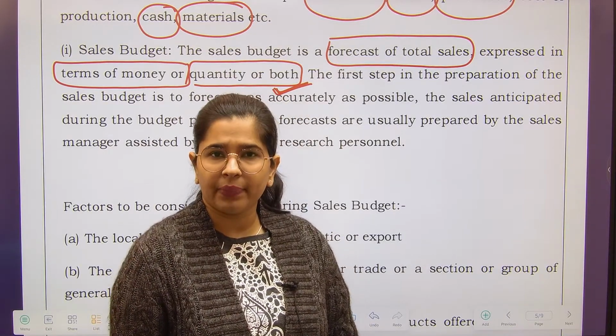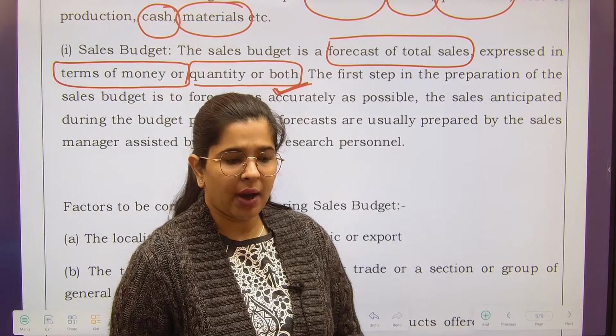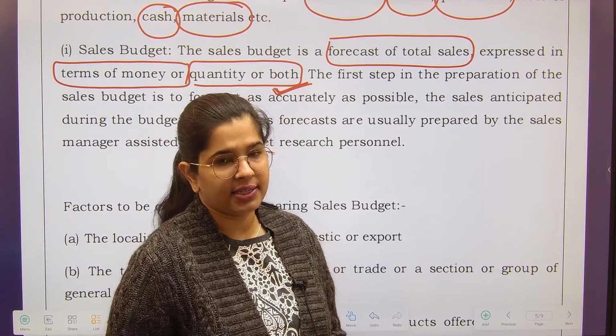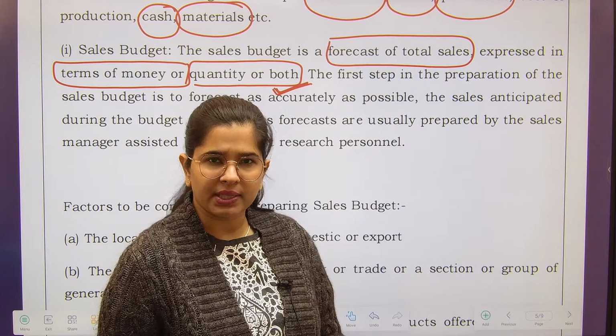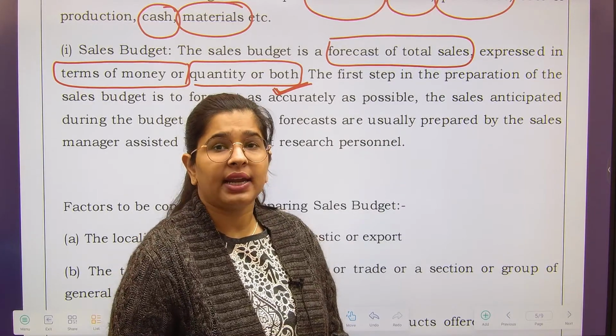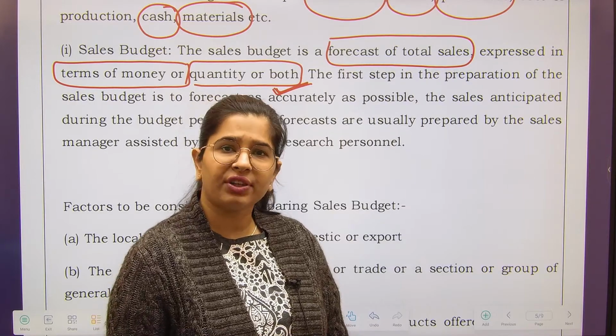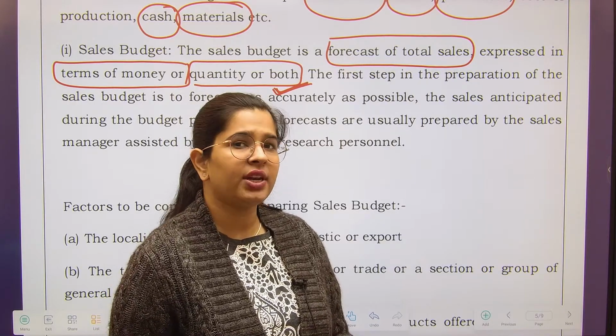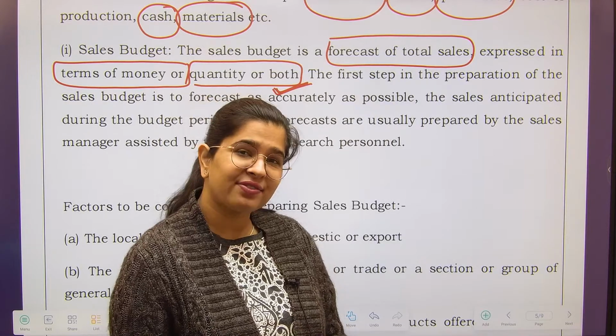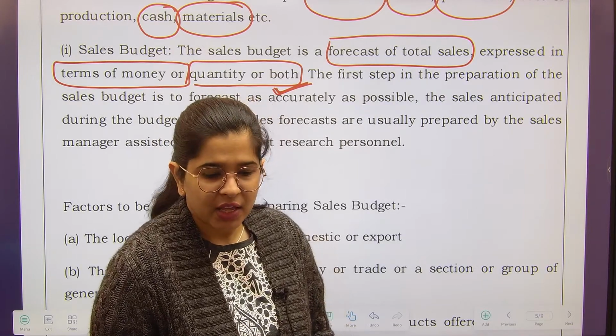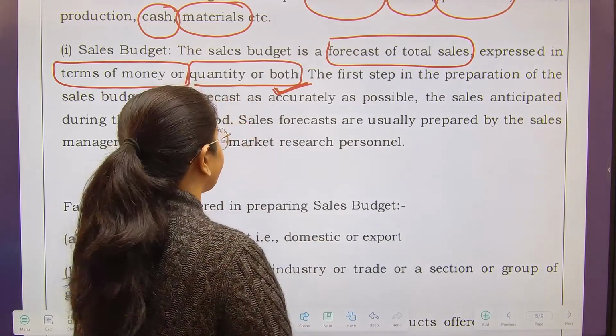Suppose you are getting a bottle of cold drink in the current year for 40 rupees. It may so happen that in the next year you will get the same bottle for 45 rupees, because inflation impacts everyone, and we have studied inflation, right? So this is the thing over here.